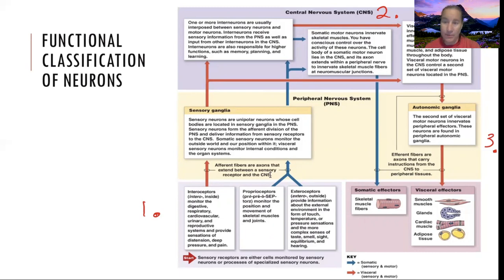I think they're really handy. I'm not going to go through it again because we already went through it. But these are great images to help figure out where's the flow, what's coming from, what systems are being activated on output. Are we talking about the somatic? We're talking about the autonomic. Where is this information going when we output the stuff?